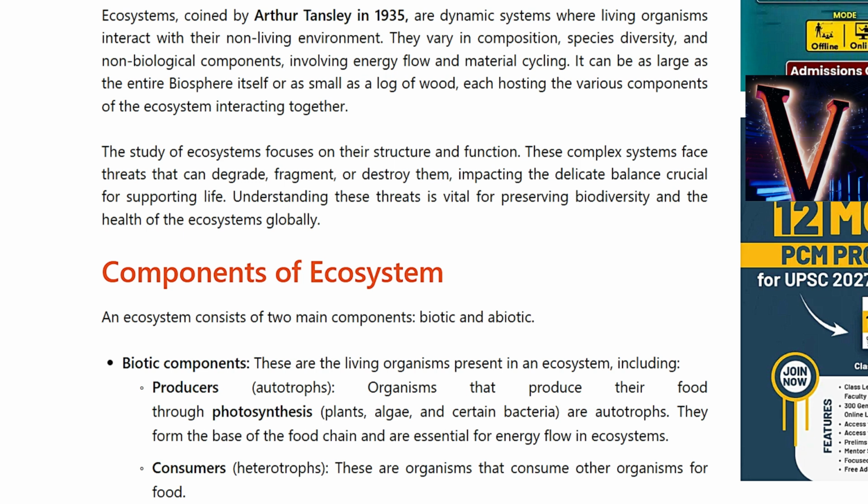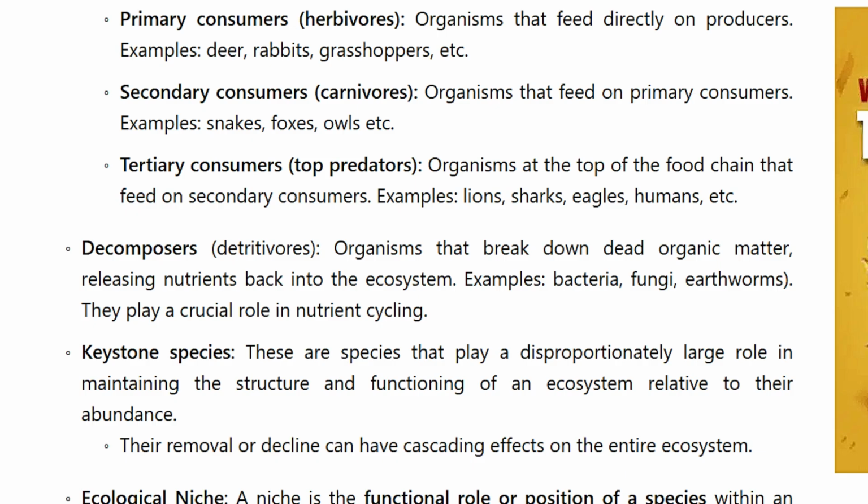Consumers, heterotrophs. These are organisms that consume other organisms for food. Primary consumers, herbivores. Organisms that feed directly on producers. Example, deer, rabbits, grasshoppers, etc. Secondary consumers, carnivores. Organisms that feed on primary consumers. Example, snakes, foxes, owls, etc. Tertiary consumers, top predators. Organisms at the top of the food chain that feed on secondary consumers. Example, lions, sharks, eagles, humans, etc.